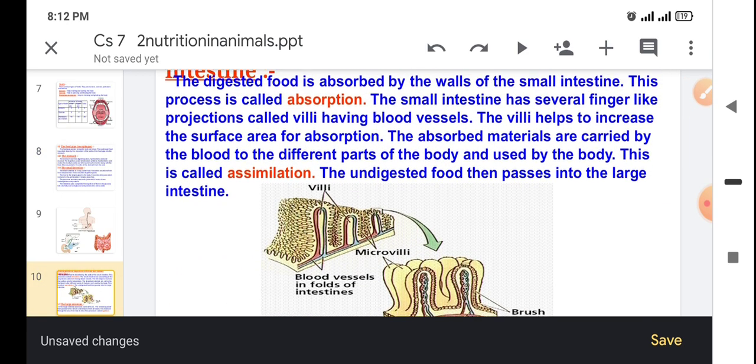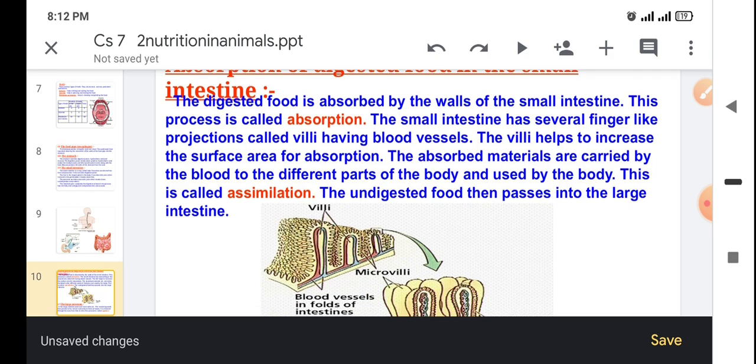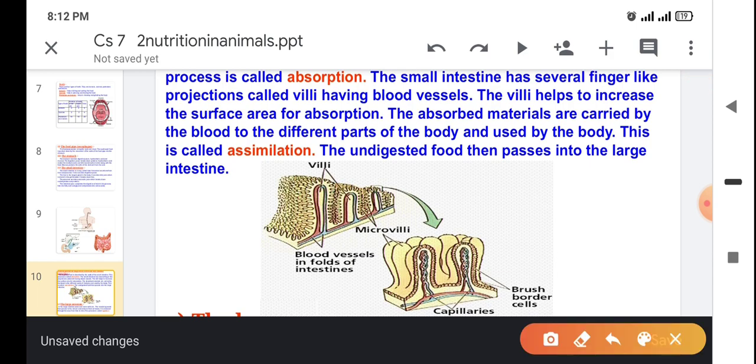So the next is the absorption and digestion of food in the small intestine. Dear students, it's very interesting for you to see how the inner wall of the small intestine looks. You see, this is the inner wall of the small intestine. Actually, it has two different types of structures. One is called villi, you see, this is the shape of villi, and another is microvilli. You see, small projections are there. These are called microvilli. You see, it is labeled over here.